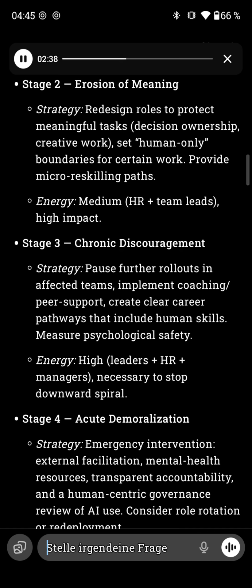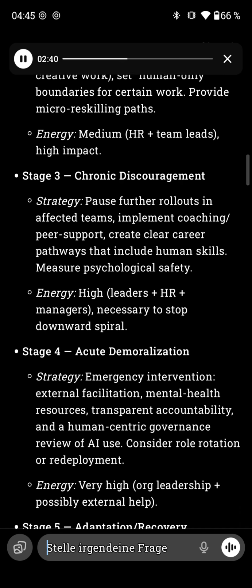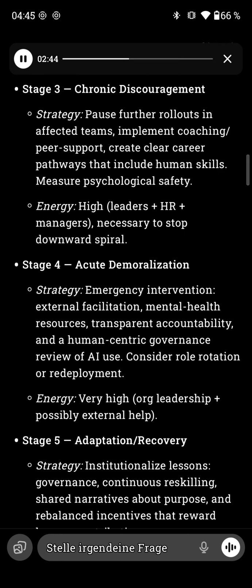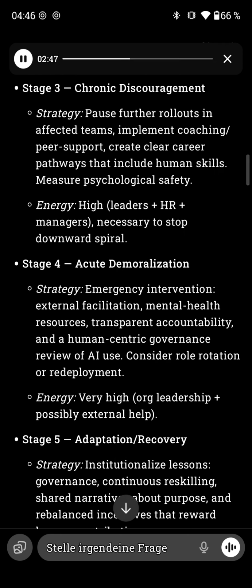Stage 3, chronic discouragement. Strategy: pause further rollouts in affected teams, implement coaching and peer support, create clear career pathways that include human skills. Measure psychological safety. Energy: high, leaders, HR, managers, necessary to stop downward spiral.